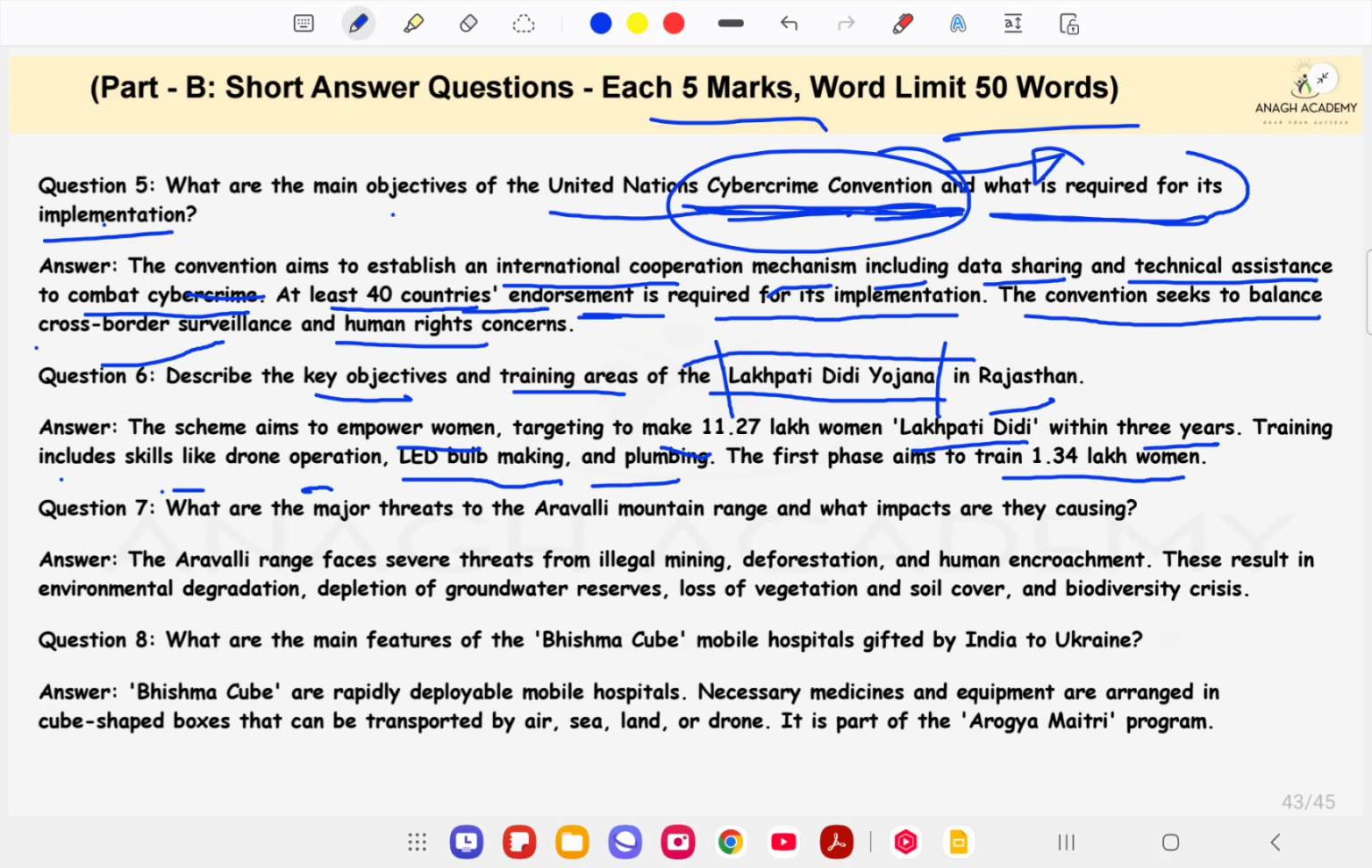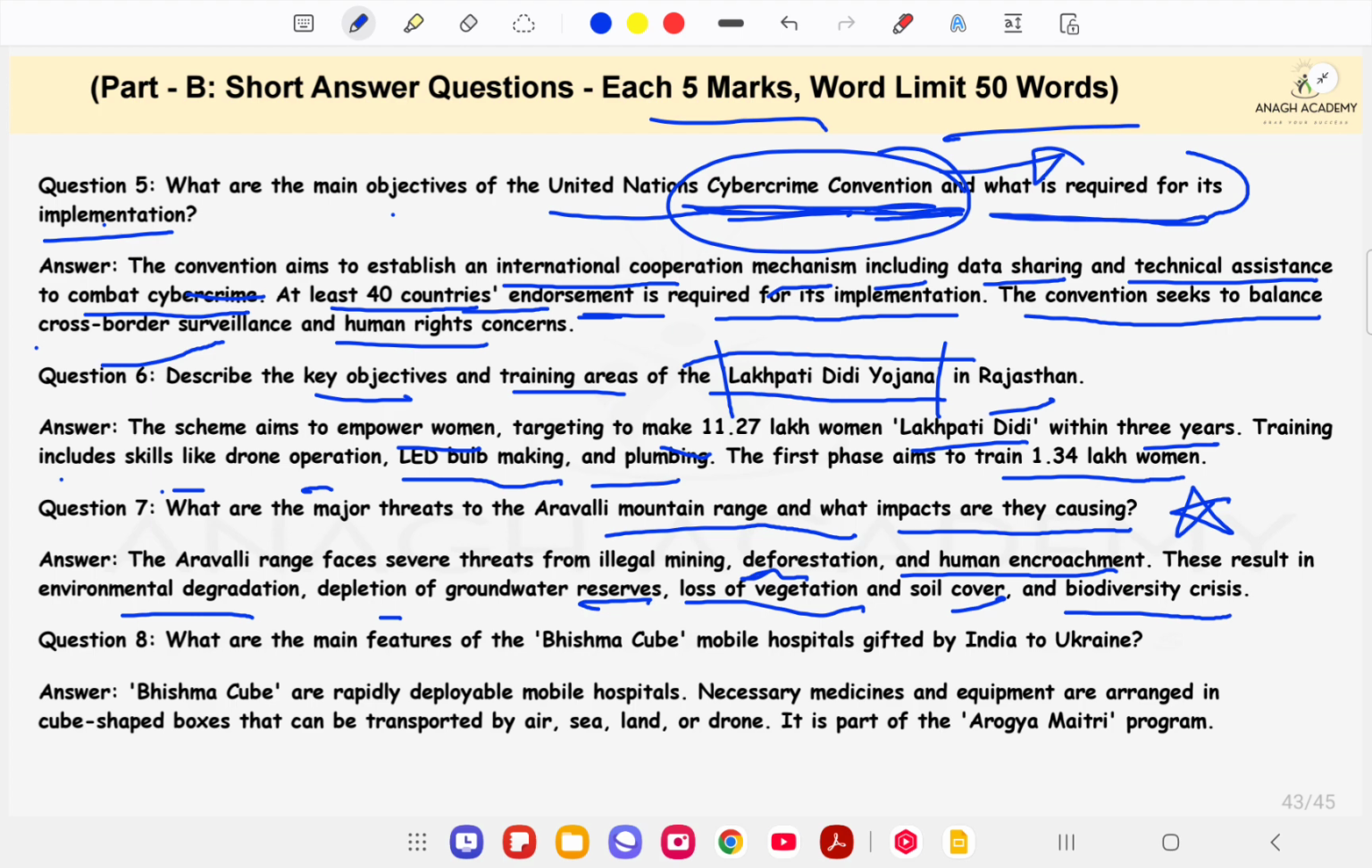Next, question number 7. What are the major threats to the Aravalli mountain range and what impacts are they causing? Important question. This may be asked in the mains examination to be held in June 2025. The Aravalli range faces several threats from illegal mining, deforestation and human encroachment. These result in environmental degradation, depletion of groundwater reserves, loss of vegetation and soil cover, and a biodiversity crisis.